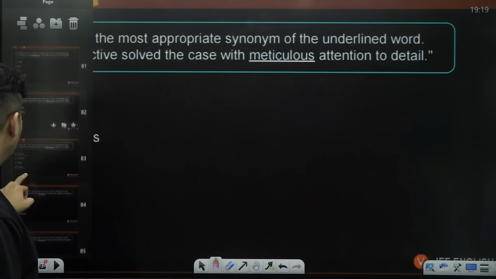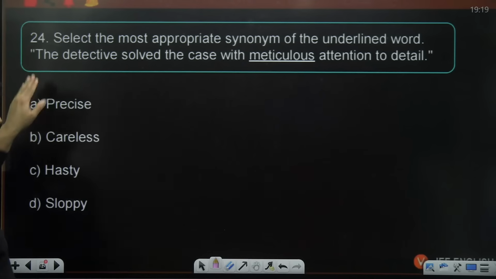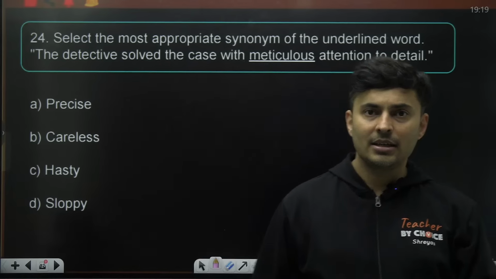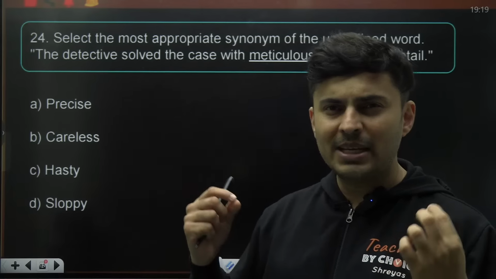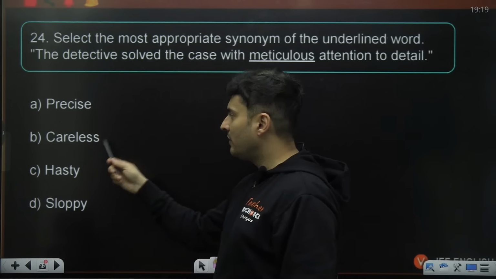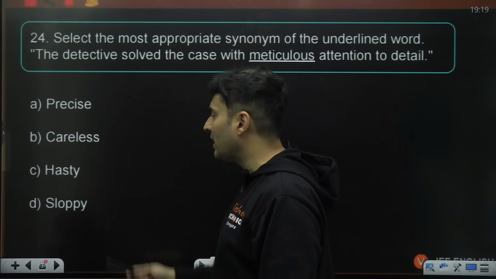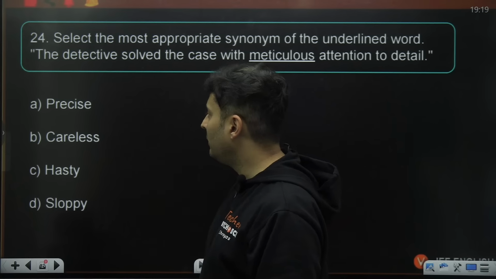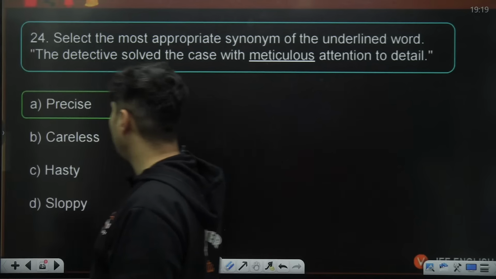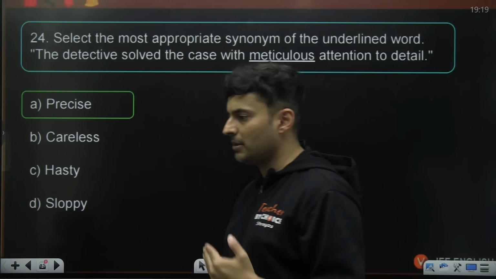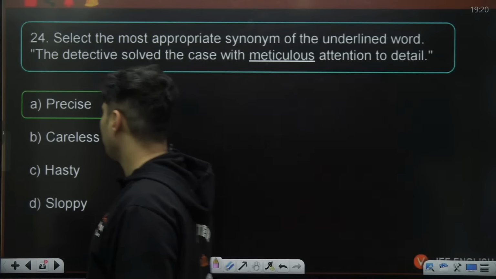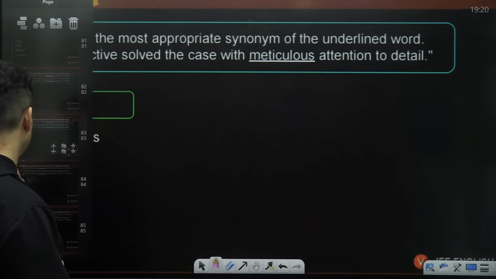Kudos. Moving on to the next one on your screen. The detective solved the case with meticulous attention to detail. Attention to detail. That means you are being very, very calculative, precise, and careful. Definitely not careless. Definitely not fast. Definitely not sloppy. Definitely it should be the word precise, guys. So the correct answer is nothing but precise. You're very careful in calculation. You are very precisely doing that case with attention to detail. Right? That is the meaning of the word meticulous.